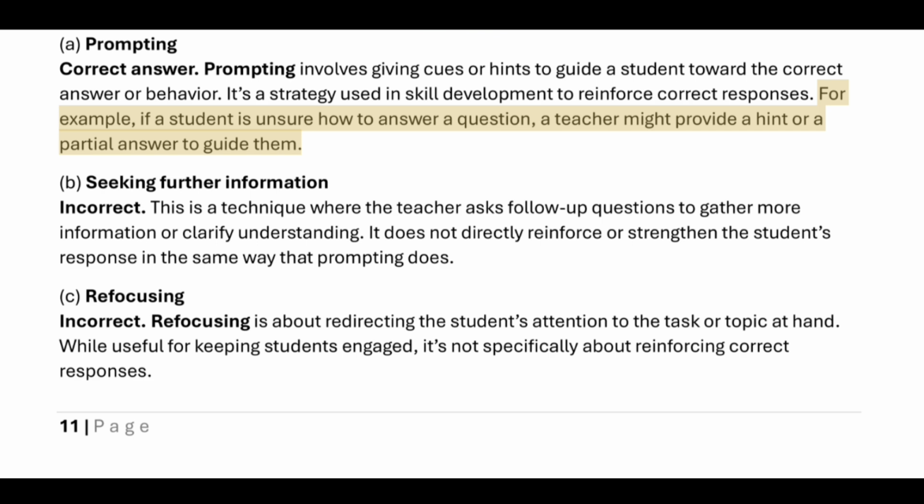For example, if a student is unsure how to answer a question, a teacher might provide a hint or a partial answer to guide them. B. Seeking further information. Incorrect. This is a technique where the teacher asks follow-up questions to gather more information or clarify understanding. It does not directly reinforce or strengthen the student's response in the same way that prompting does.